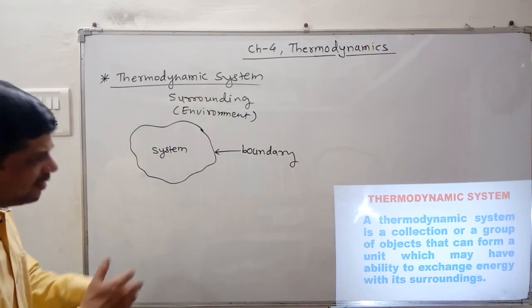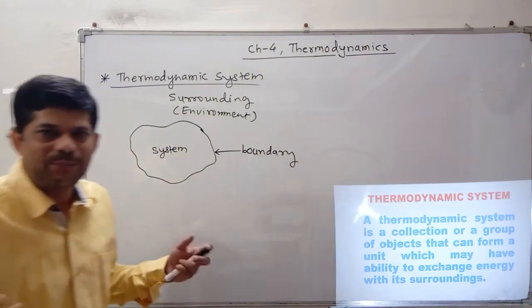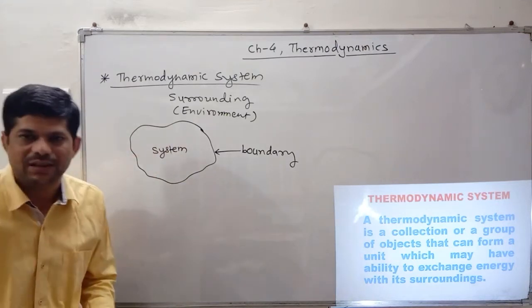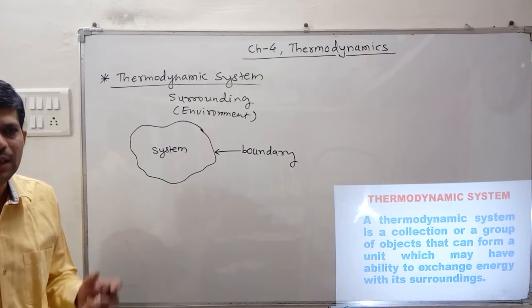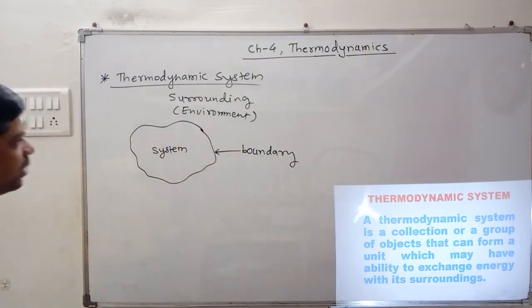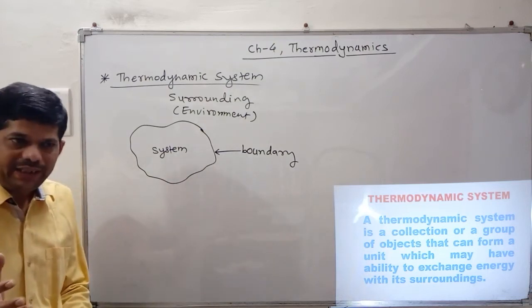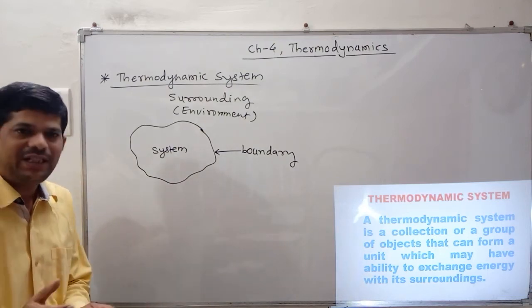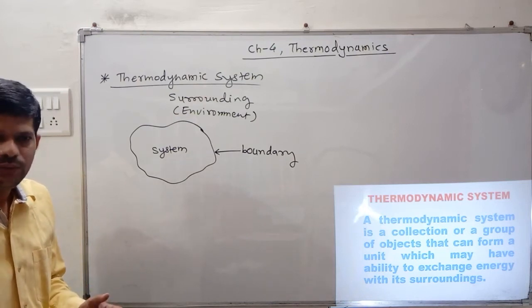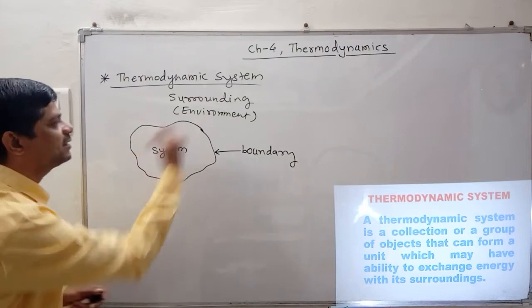So there are many different examples also available to understand the system and the surrounding. So it is nothing but the group of objects. Remember that here I am using one of the words, which is nothing but the boundary. Boundary is the imaginary or it is a real existing part which separates the system and surrounding.